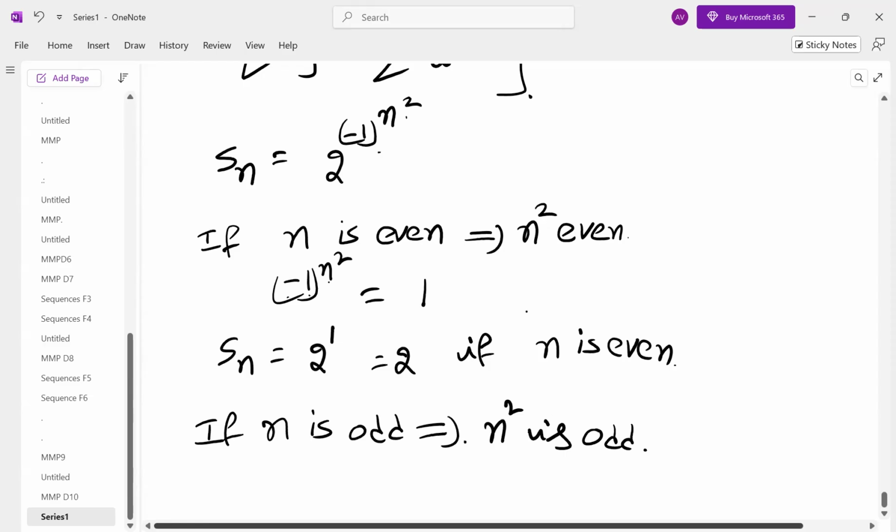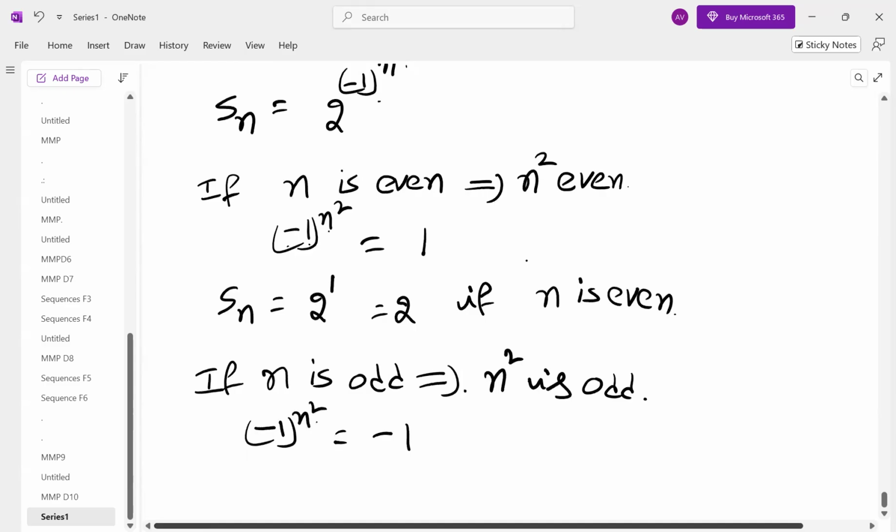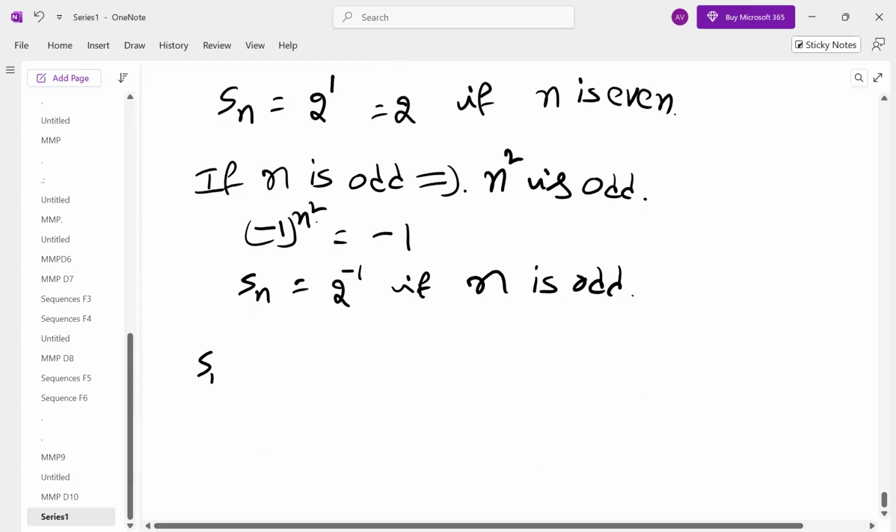So therefore minus 1 power n square becomes minus 1. Minus 1 to the power of odd number is minus 1. So what will be your Sn? 2 to the power of minus 1, which is 1 by 2, if n is odd. Therefore, the two values we got for Sn are 2 if n is even and 1 by 2 if n is odd.